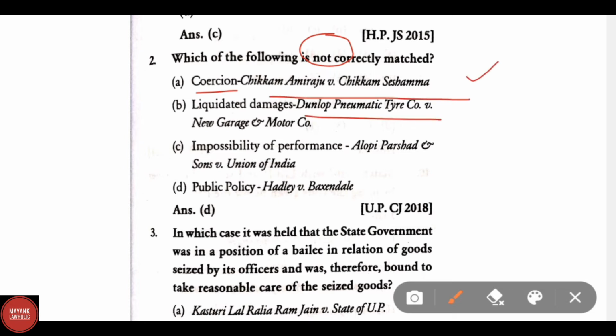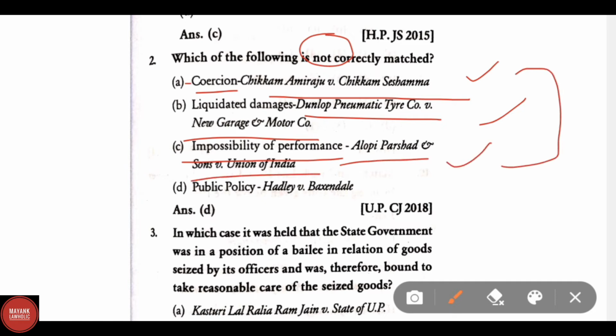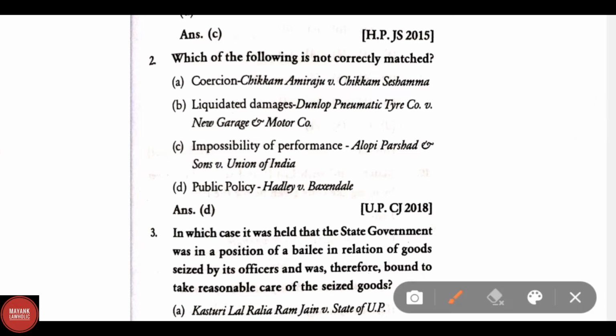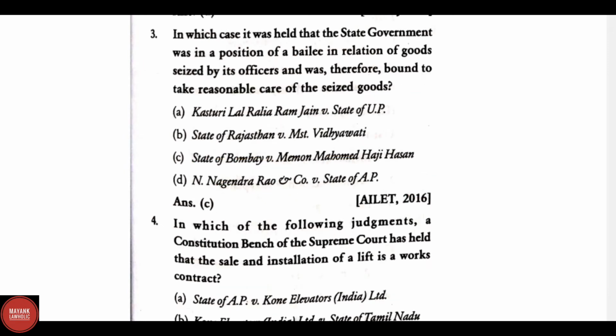Liquidated damages, Dunlop Pneumatic Tyre Company versus New Garage and Motor Company. This case is related to liquidated damages. Impossibility of performance, Satyabrata Ghose versus Mugneeram Bangur. These all three are correct statements. The question asks which of the following is not correctly matched. So public policy, that is Hadley versus Baxendale, as given here is not correctly matched.